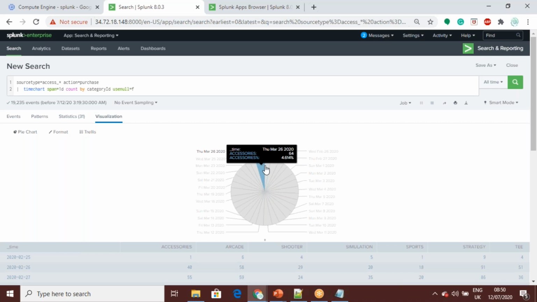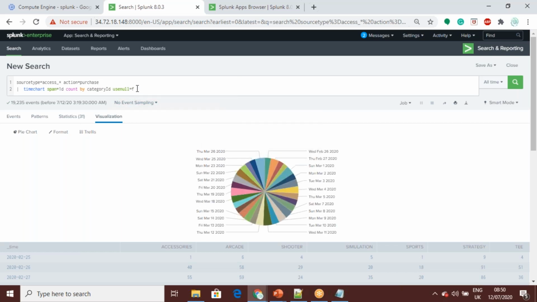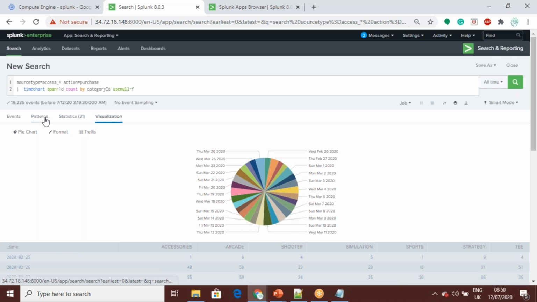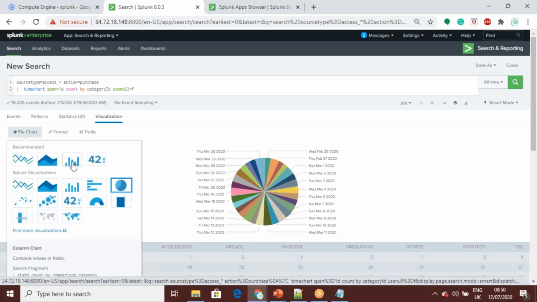Basically, accessories category 64, and use null is equal to false. So without null, only the valid categories, what is the total count. And if you see the bar chart, or the pie chart, we can go over it.